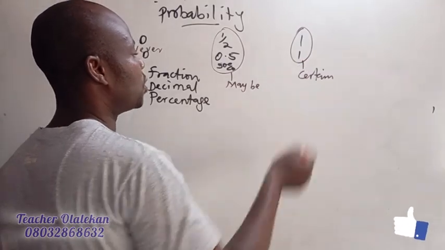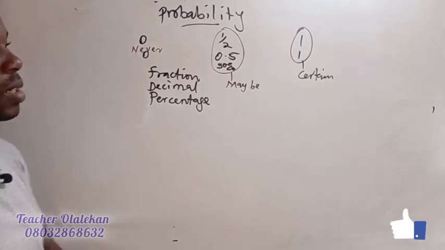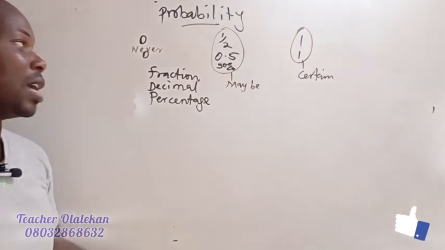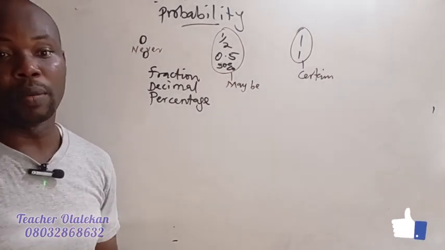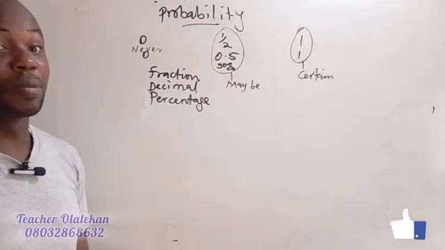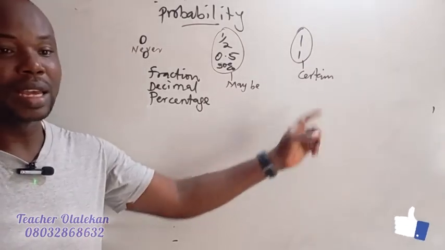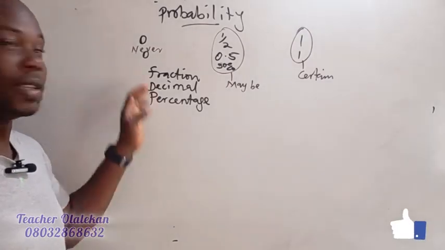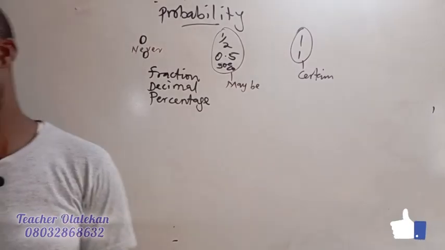For example, if someone asks you, oh, Mr. Ola, what's the probability of you coming to school tomorrow? If I tell you it is 0.5, that means I may come and I may not come. But if I tell you the probability is 1, that means certainly I'm coming to school. And if I tell you the probability is 0, that means I'm not coming at all.